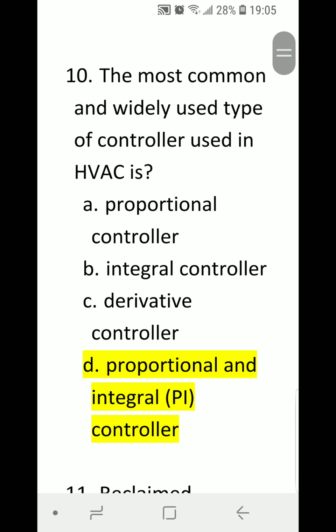Number 10. The most common and widely used type of controller used in HVAC is A. Proportional controller, B. Integral controller, C. Derivative controller, or D. Proportional and integral or PI controller? Correct answer is D. Proportional and integral or PI controller.